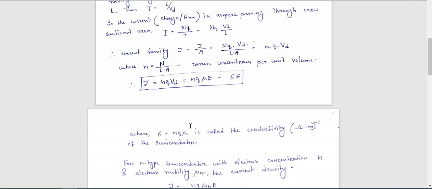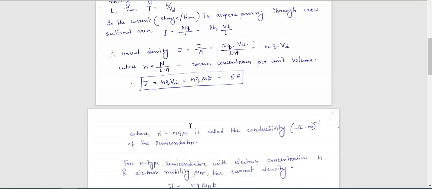If you multiply carrier concentration per unit volume with the charge of each carrier and with mobility, you get the conductivity of the semiconductor, and the unit of this conductivity is ohm meter inverse, that means 1 by ohm meter.